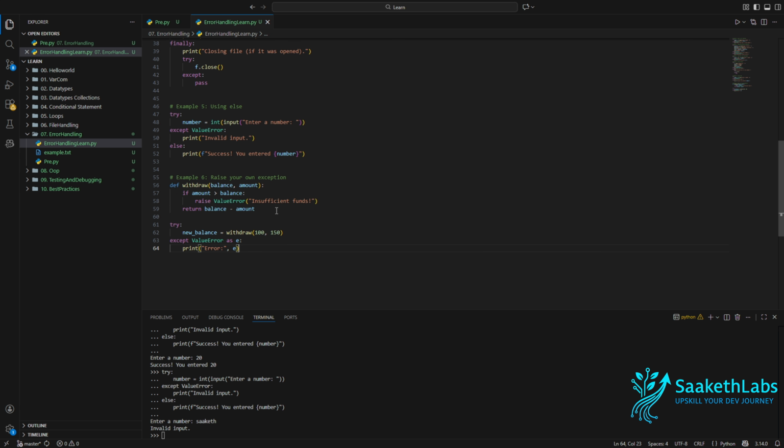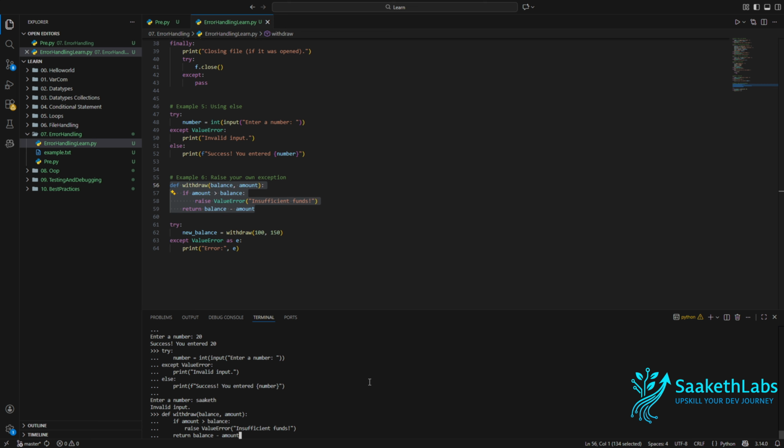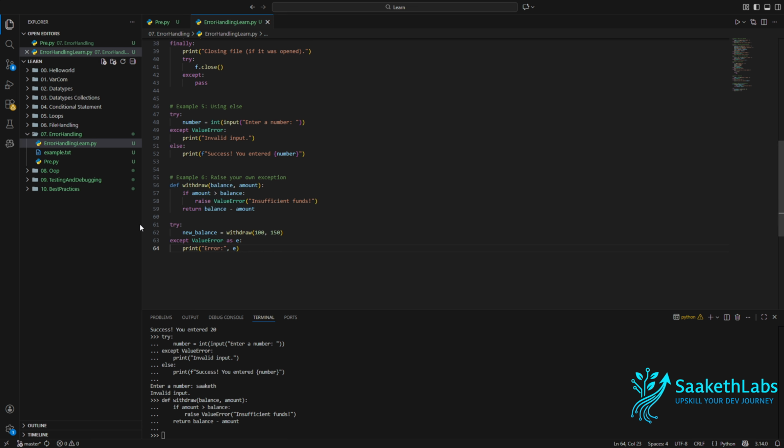So let me try to execute the same here. This is withdraw method. Now the remaining balance is 100, and the amount that we are trying to withdraw is 150, which is clearly greater than the balance, hence the value error is thrown here. We use the raise keyword to throw errors.